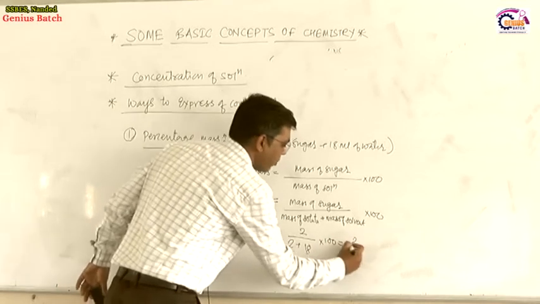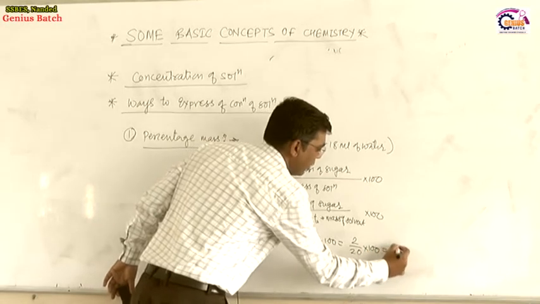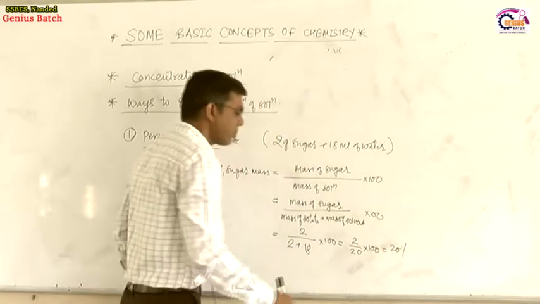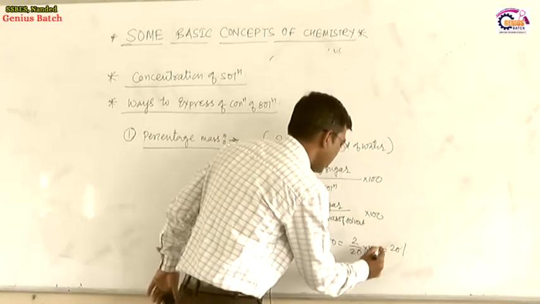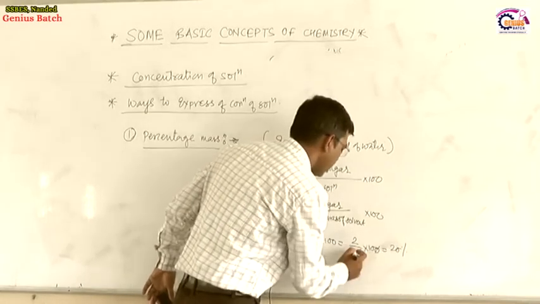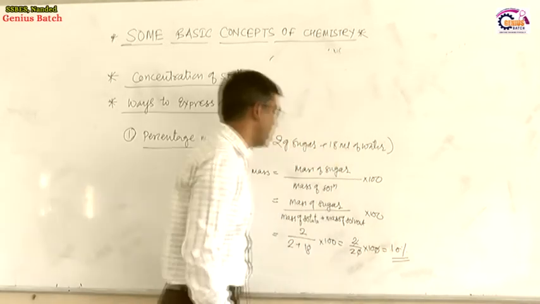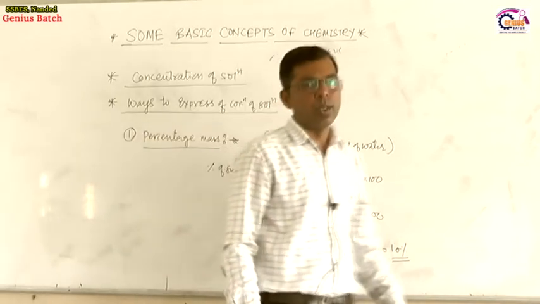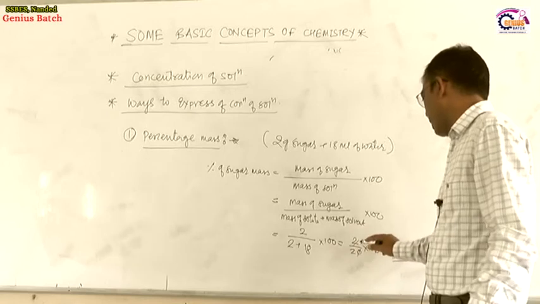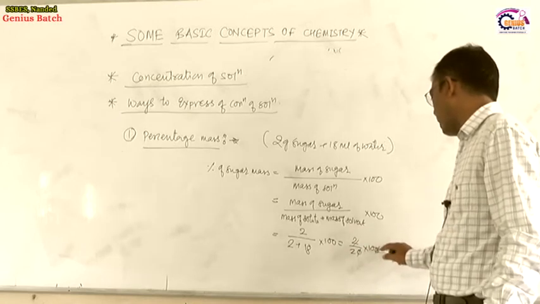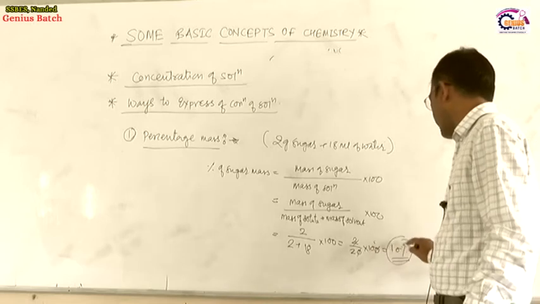So it will be 2 by 20 into 100. This will be a 20% solution. Cancel: 0 cancel, 2 cancel. This will be a 10% solution. So when 2 grams of sugar is dissolved in 18 ml, it will give 2 by 20 into 100. 20, it is 5 into 2, 10% solution.